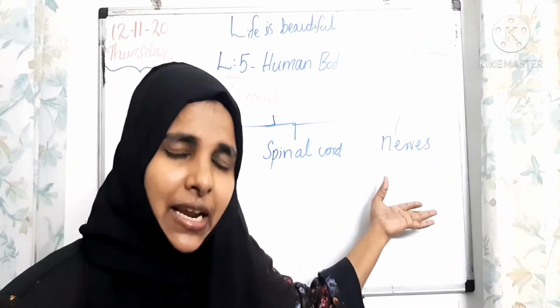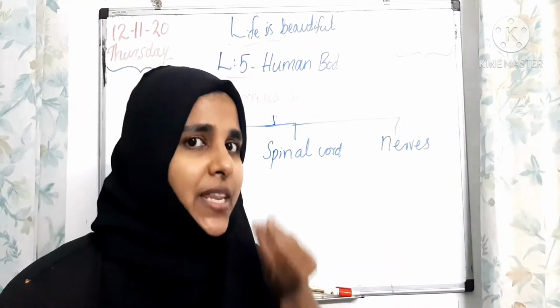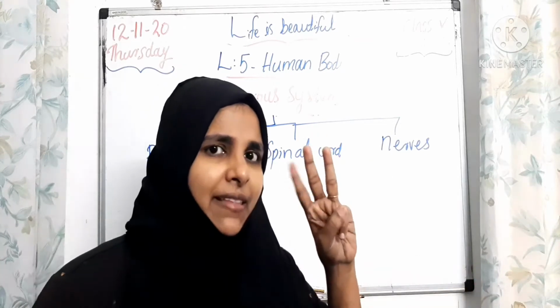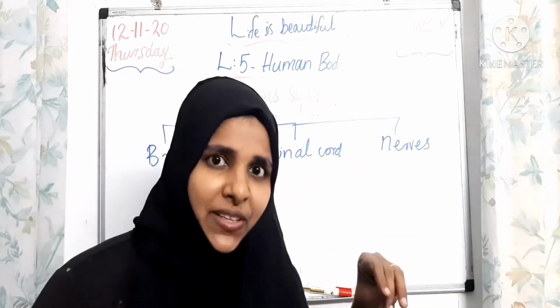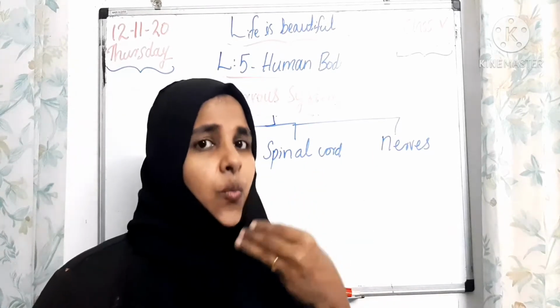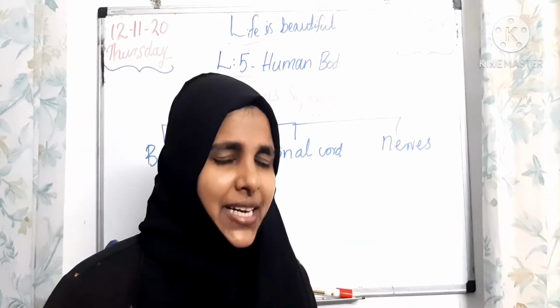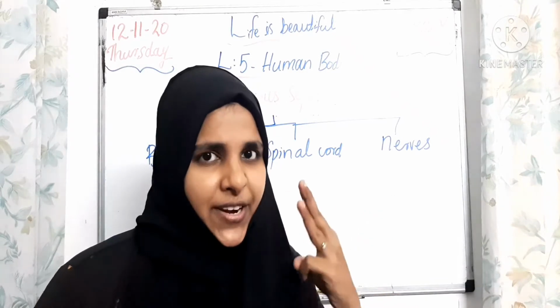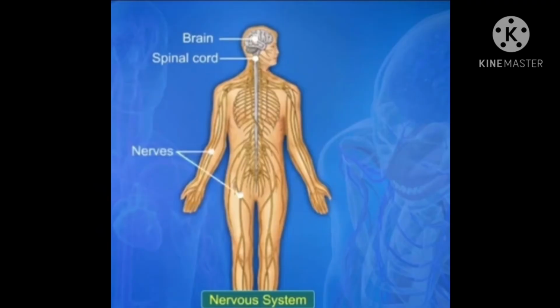In our last class we discussed the respiratory system. What are the main 3 parts, children? Do you remember that one? That is nose, windpipe and lungs. These are the 3 parts of the respiratory system. Clear, all of you? Now we are going to learn about our nervous system, so all should listen carefully.